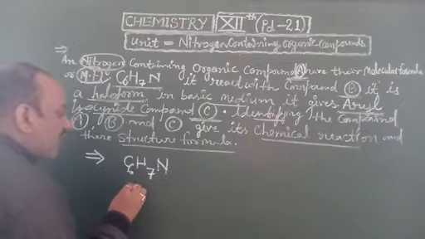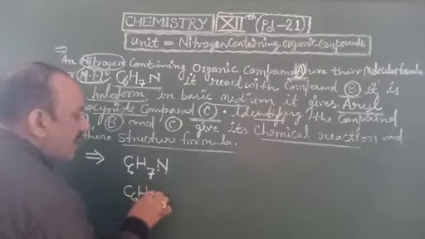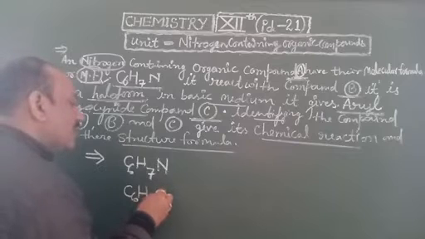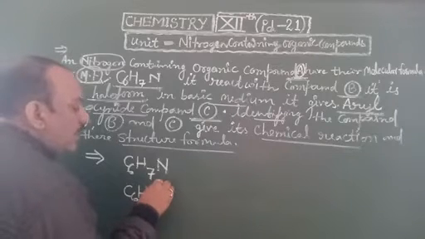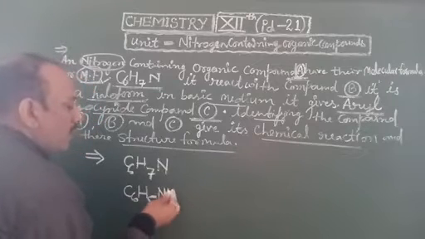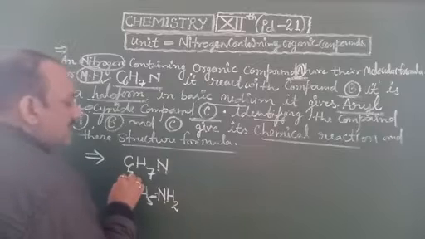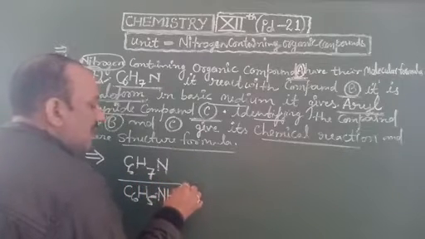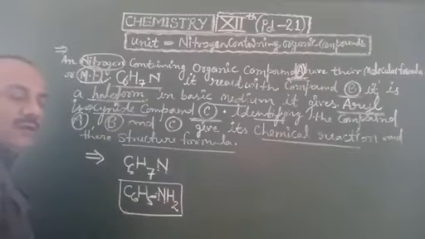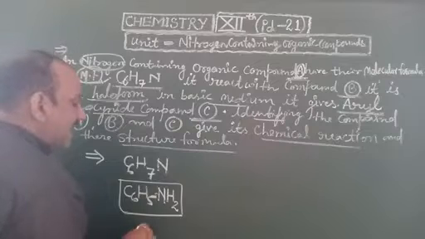The formula of the phenyl or aryl group is C6H5, and if we add 2 hydrogens on the nitrogen atom, then it makes an amine. So this compound is C6H5NH2. Its name is aniline.